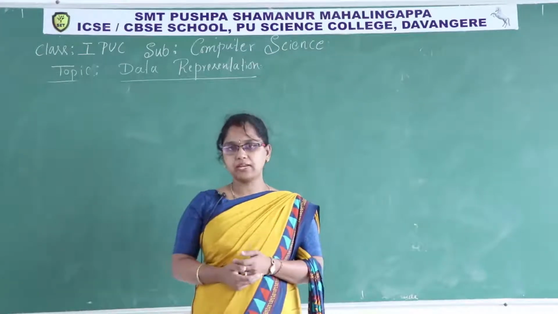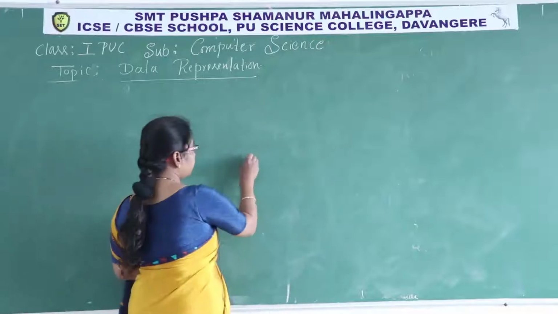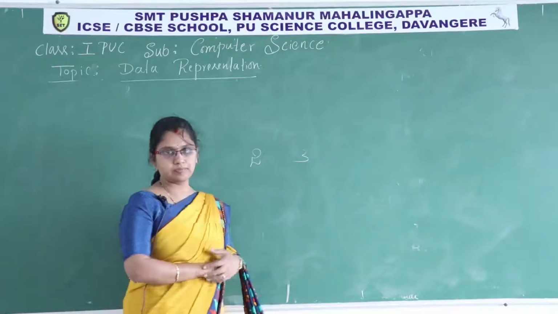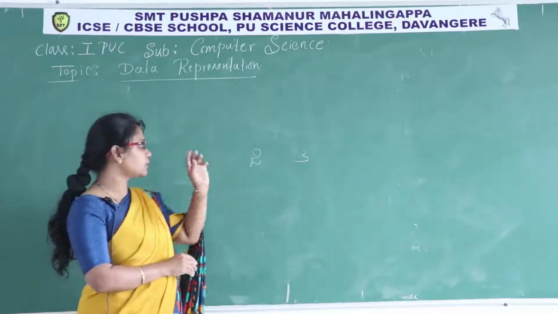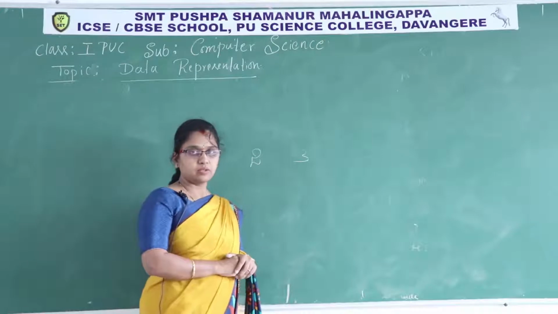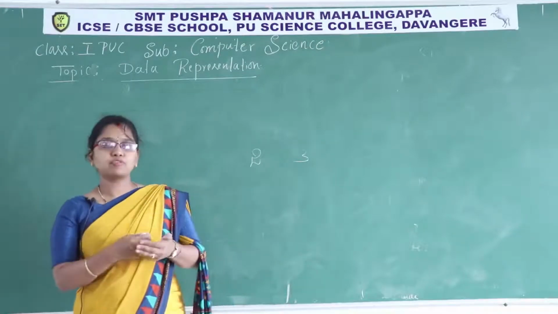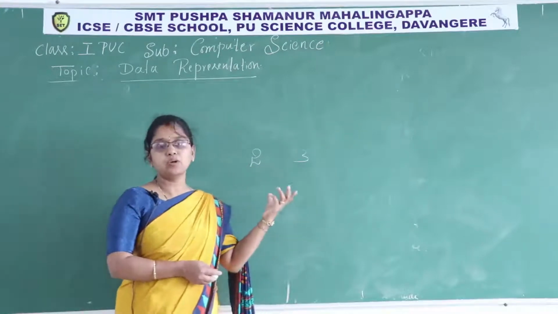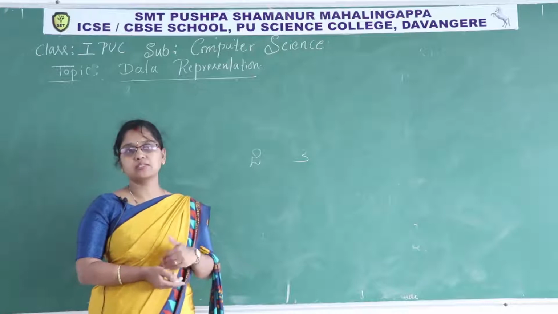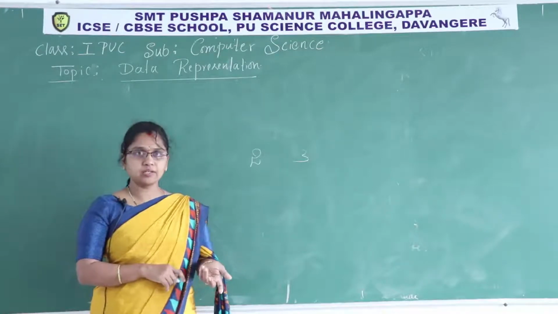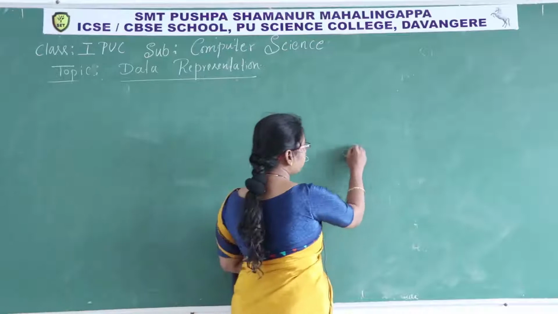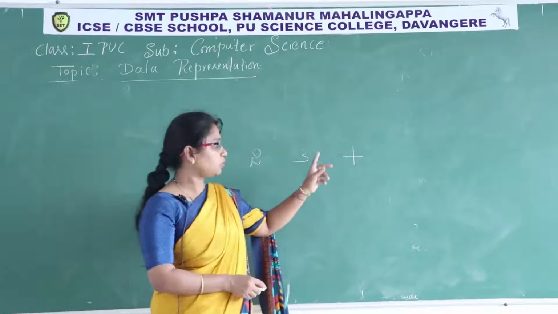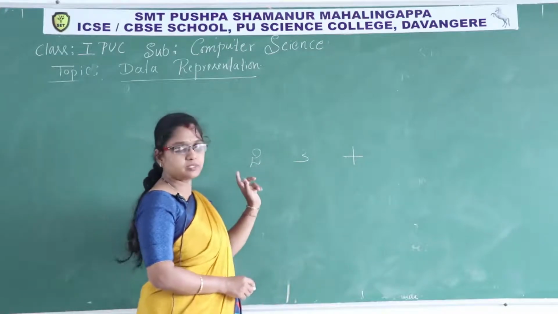If I give 2 plus 3, I know 2 is like this and 3 is like this, isn't it? These are all decimal numbers. But the computer doesn't understand what is 2 and what is 3. So to perform an operation on this data, first it has to convert into machine understandable language, those ones and zeros. After that, depending on the operation, it performs it. Right now I'll give plus, so I want to add these two numbers.